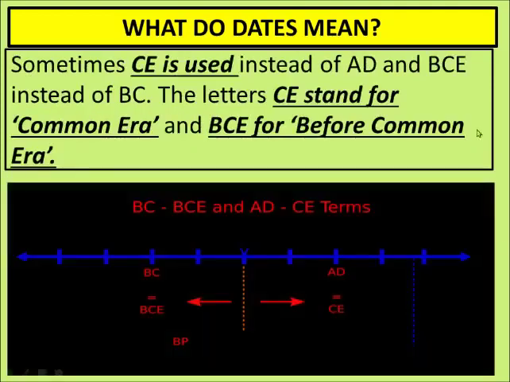Sometimes CE is used instead of AD and BC. The letters CE stand for Common Era and BCE stands for Before Common Era. Nowadays, AD has been changed to CE and BC has been changed to BCE.